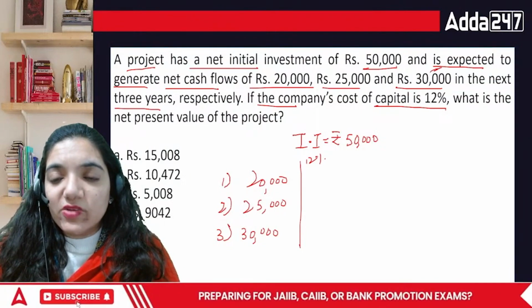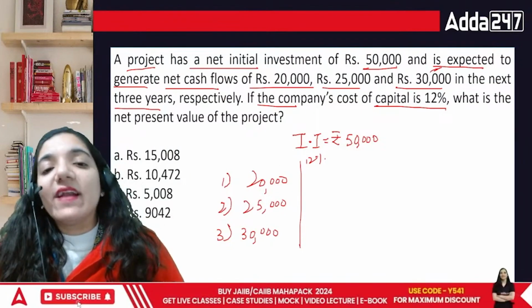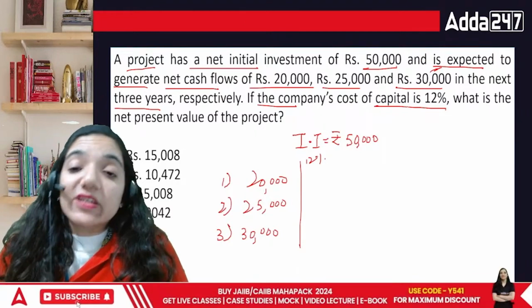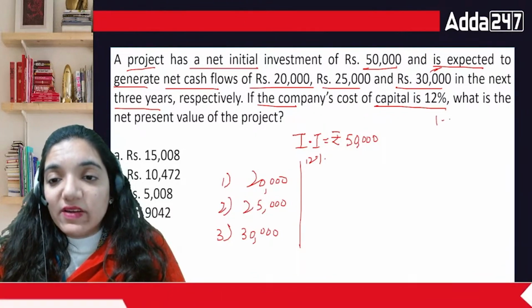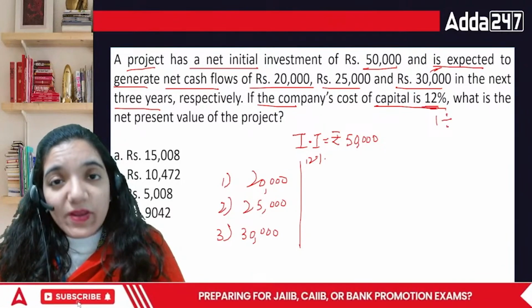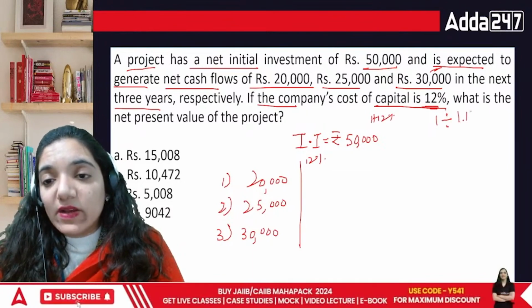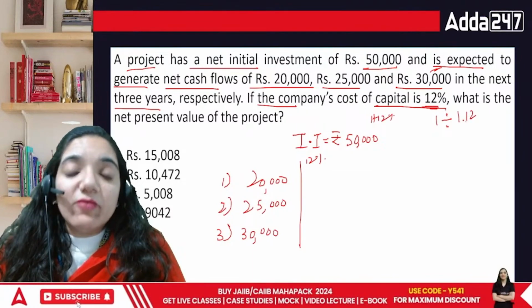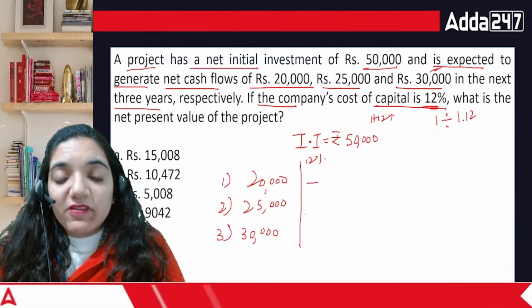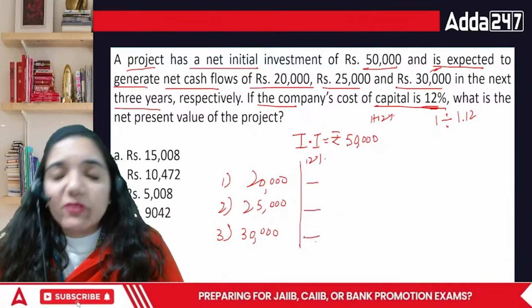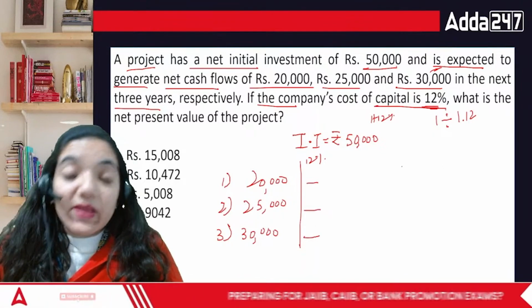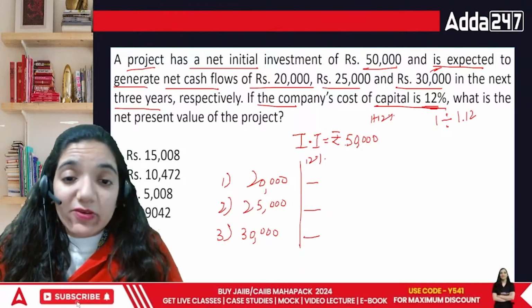To find the discount factor, we divide. It is basically 1 divided by 1 plus 12%, which is 1.12. So it is 1 divided by 1.12 for the first year, 1 divided by 1.12 square for the second year, and 1 divided by 1.12 cube for the third year.